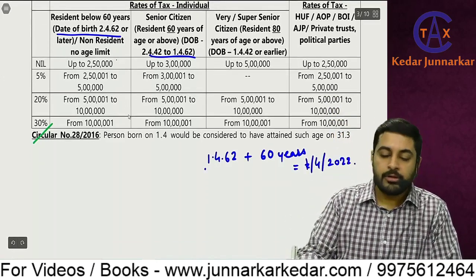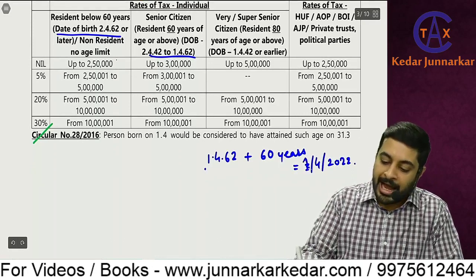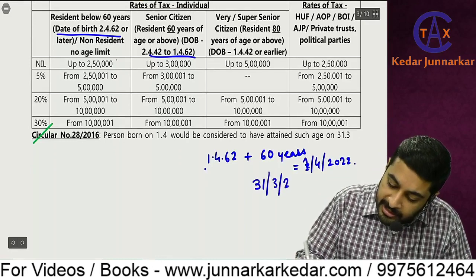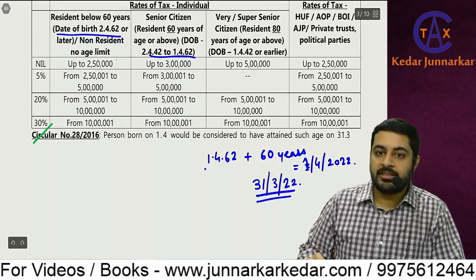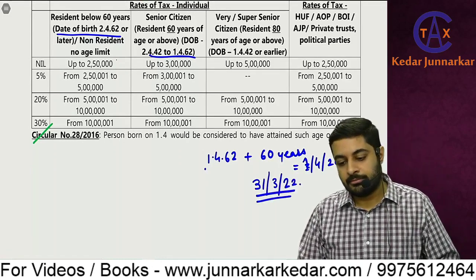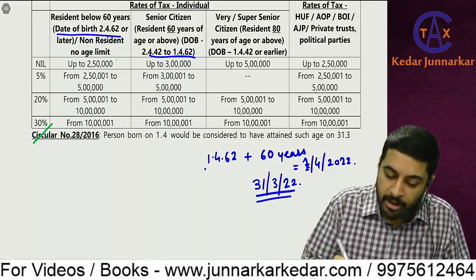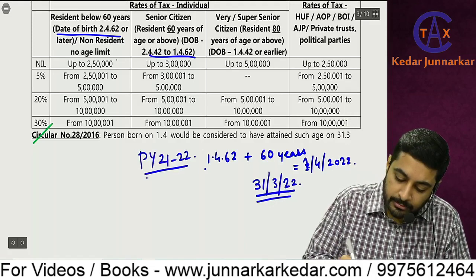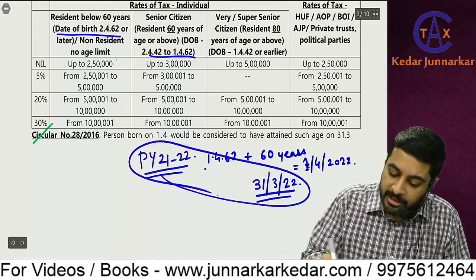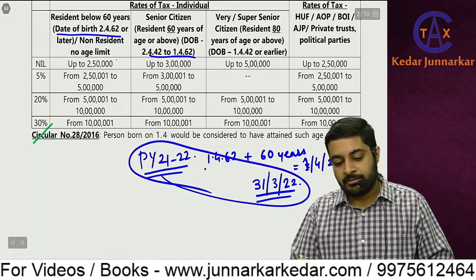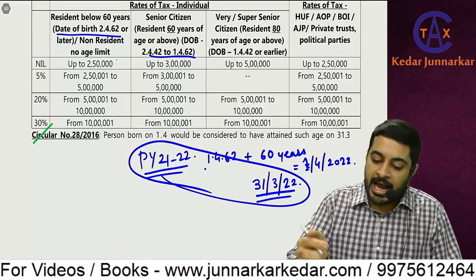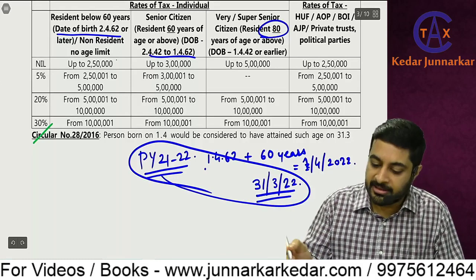Okay, 1/4/2022. It is deemed that he becomes 60 years complete one day before, that is 31st March 22. So for our exam, which previous year is applicable? 21-22. So this person is 60 years complete during the year, therefore he will be considered as a senior citizen. And super senior citizen means 80 years complete.